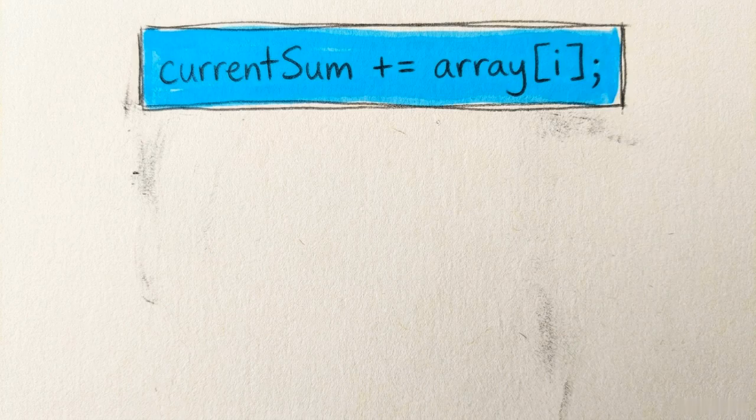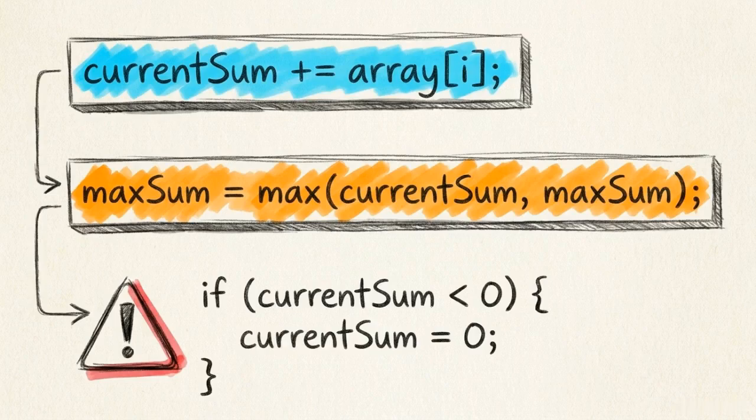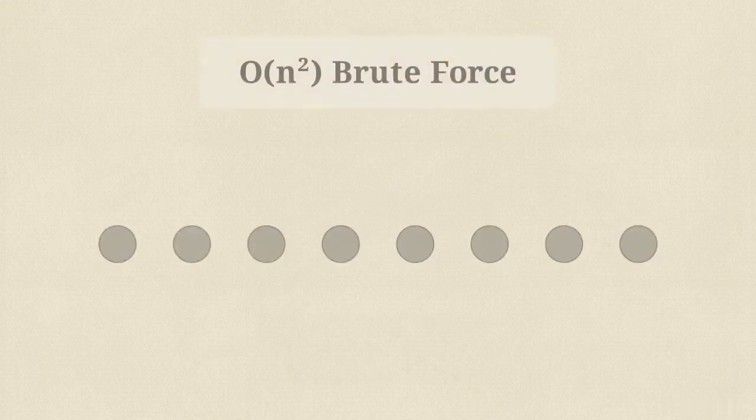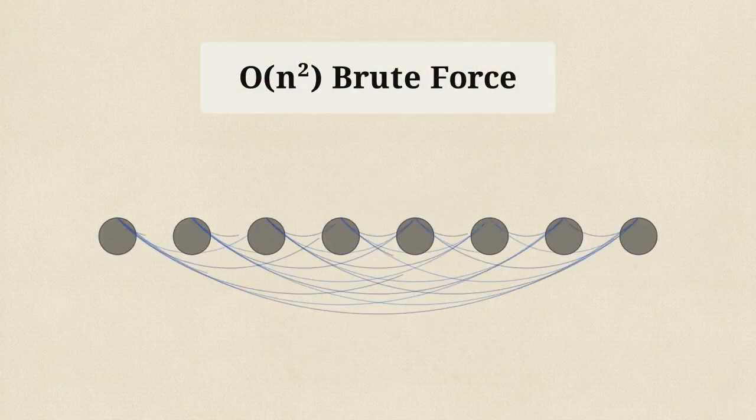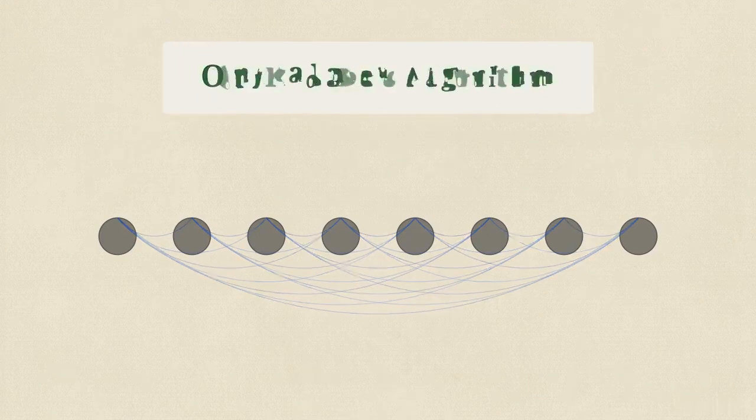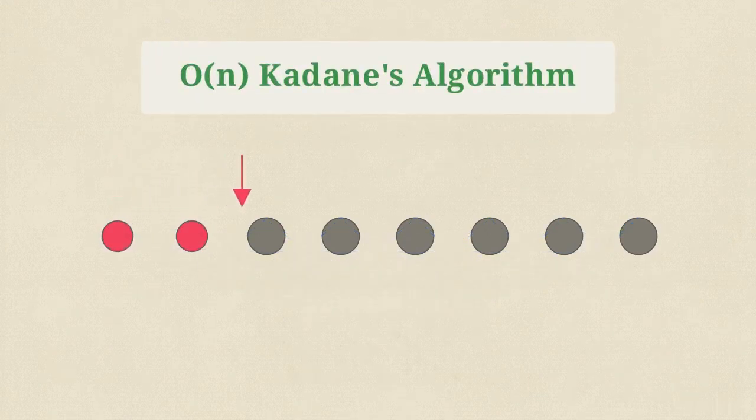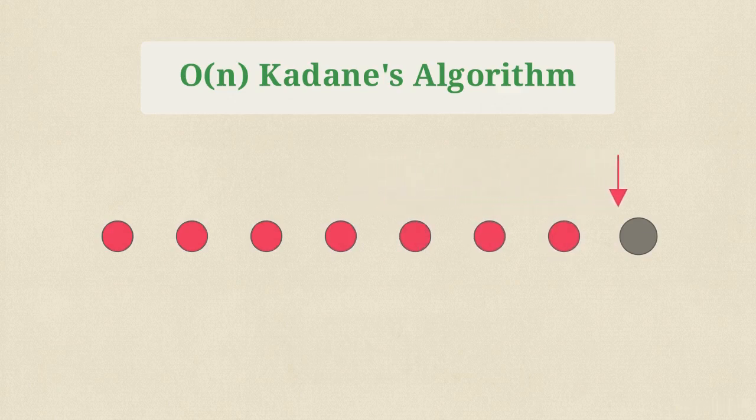Add the next element, record the new maximum, and finally, reset the current sum to 0 if it has fallen into the negative. Kadane's algorithm shows that we don't need to look at every possibility at once. By making one optimal decision at each step, even the most complex data patterns become a simple linear walk.